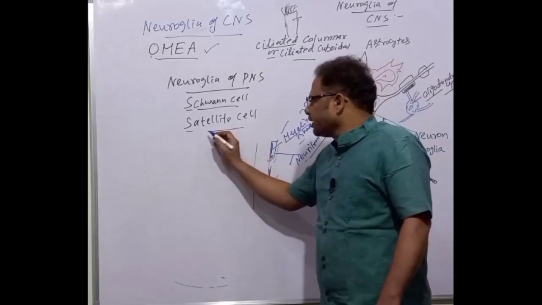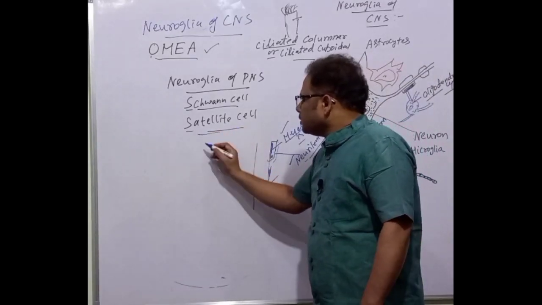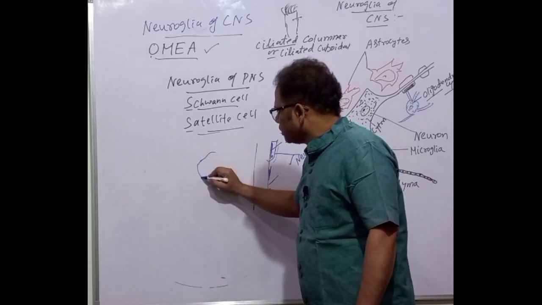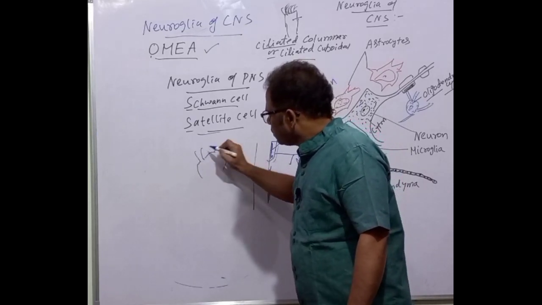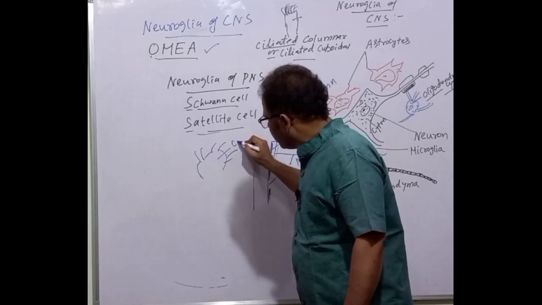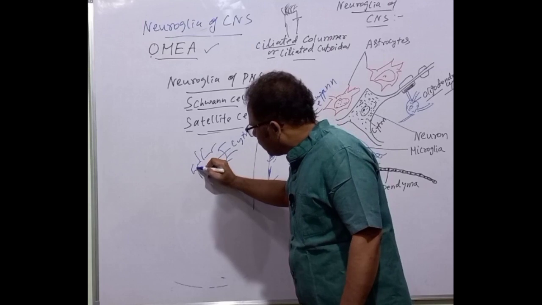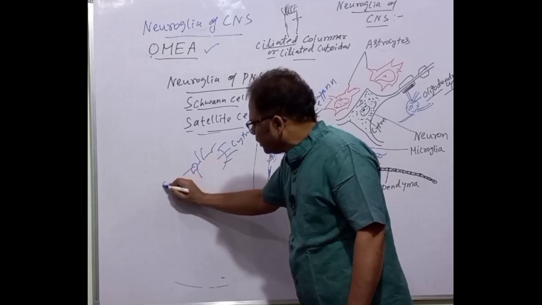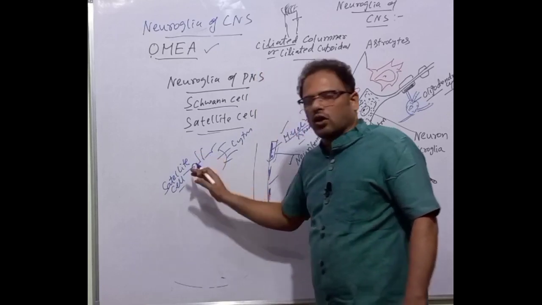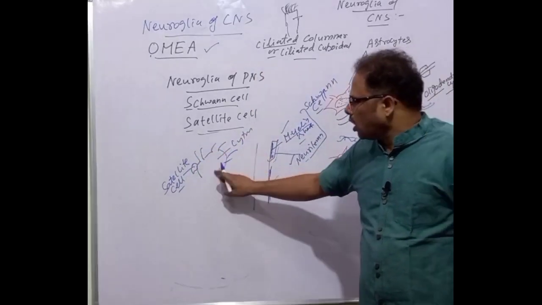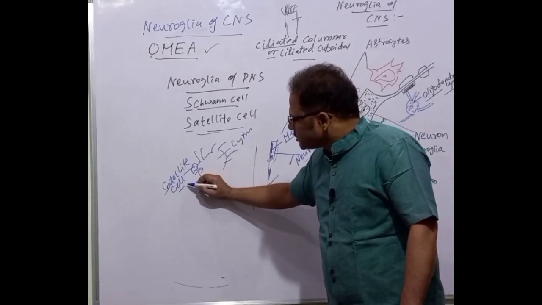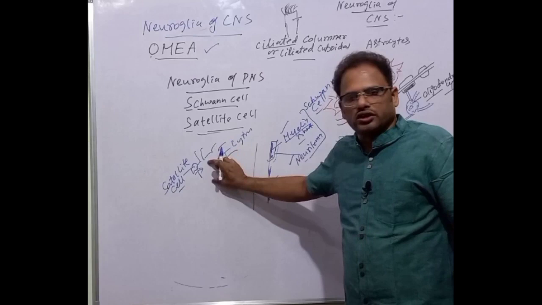The next one is the satellite cell. The satellite cell is present around the cyton. See here, a rough diagram: this is a cyton, and around the cyton a small cell is there. That's called a satellite cell. The satellite cell supports the cyton, and not only supports but also sends the essential particles to the cyton.